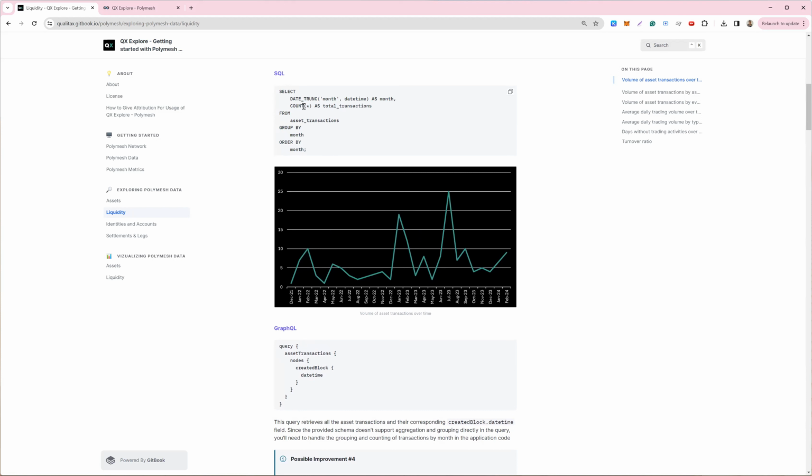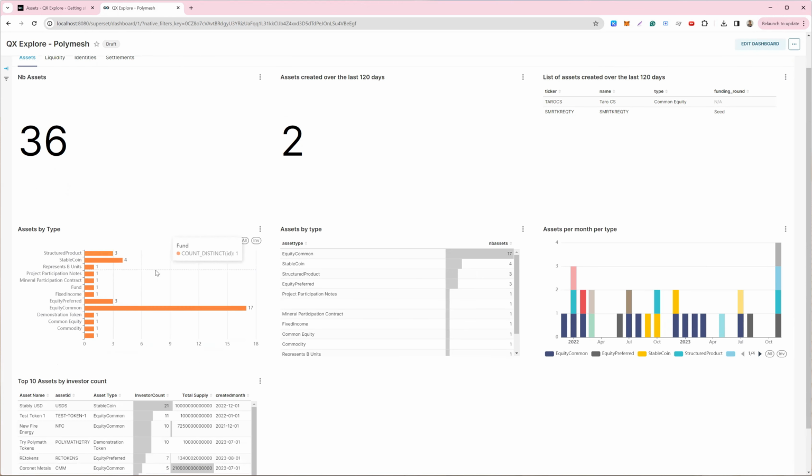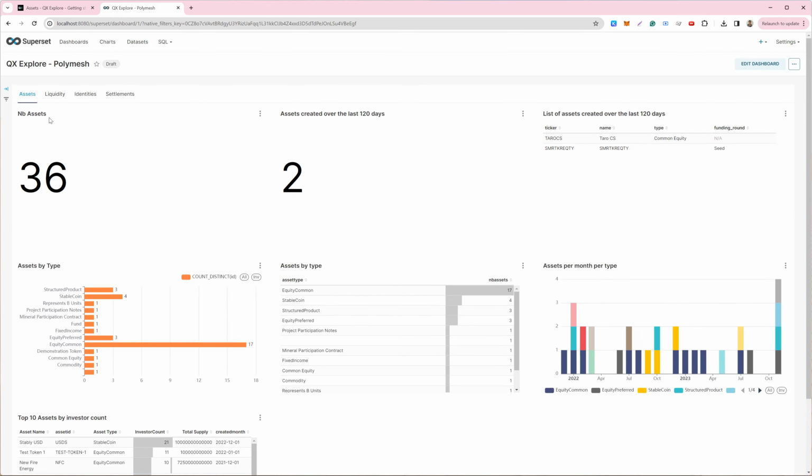We also started visualizing the output of those queries. As you can see here, we have one tab for each of the items that we've covered, and we can visualize the metrics. So how do we do that? Well, we are using Apache Superset, as you can see here. It's quite straightforward, and I will show you an example to demonstrate.